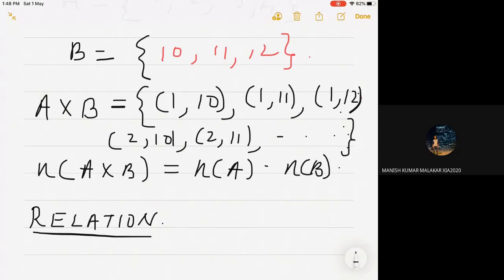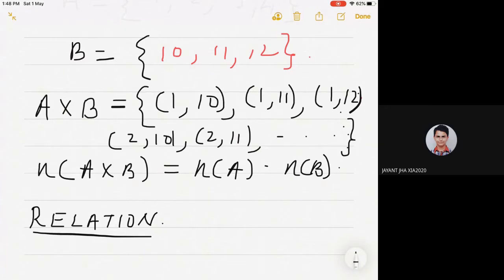Why, Manish, can you tell me why do you say it is Cartesian product, not cross product? Ma'am, because it's a set. It's a set, that is why it is Cartesian product. You have learned this word Cartesian somewhere else also, no? Can you correlate with that? Jayant? Because these are points on a graph. Points on a graph. We have studied in the analytical geometry Cartesian, right?